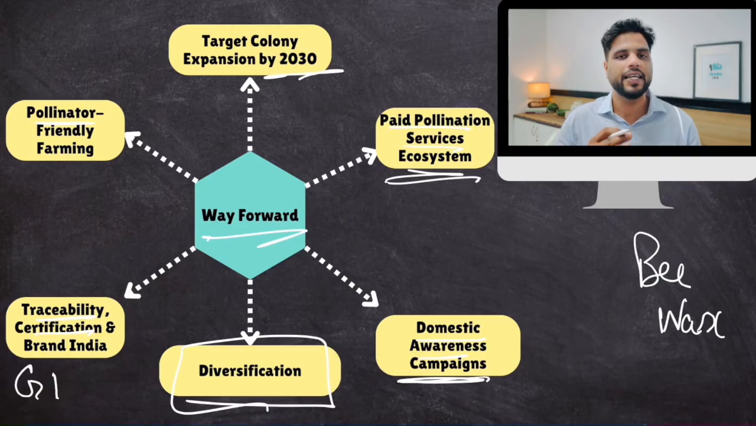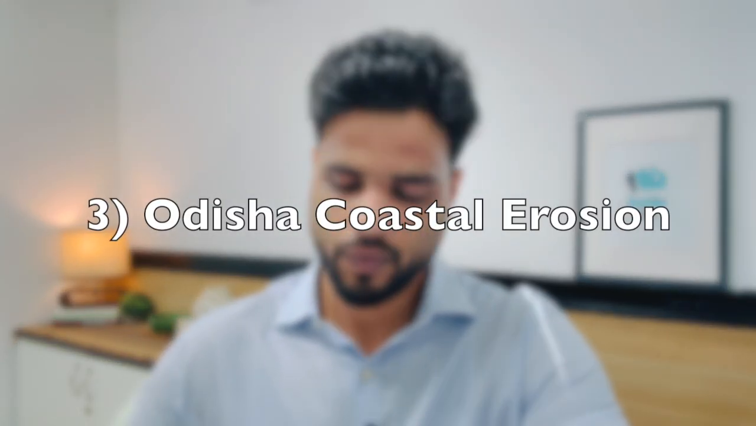Even if they don't produce honey, still give them money. Have some paid system so that they protect bee colonies. Okay, do this. Make sense? All right then. Now let's quickly shift our focus to the next news item, and that is Odisha coastal erosion.